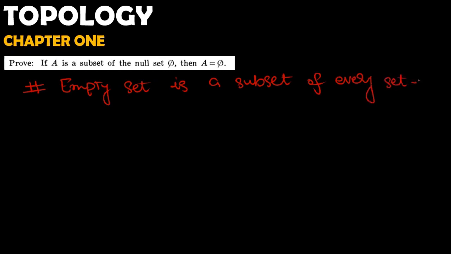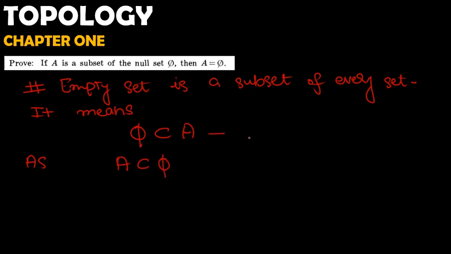Always remember that. It means the empty set is a subset of A, right? And in our question it is given that A is a subset of the empty set.